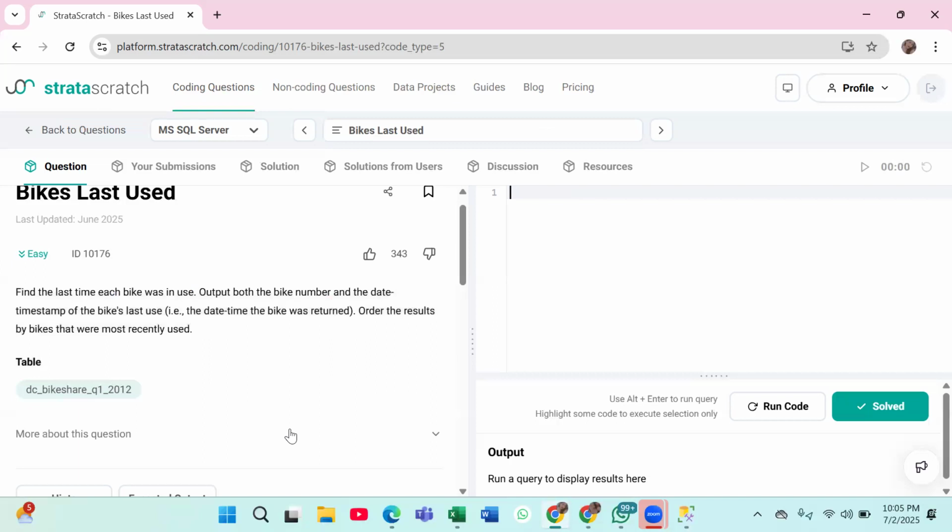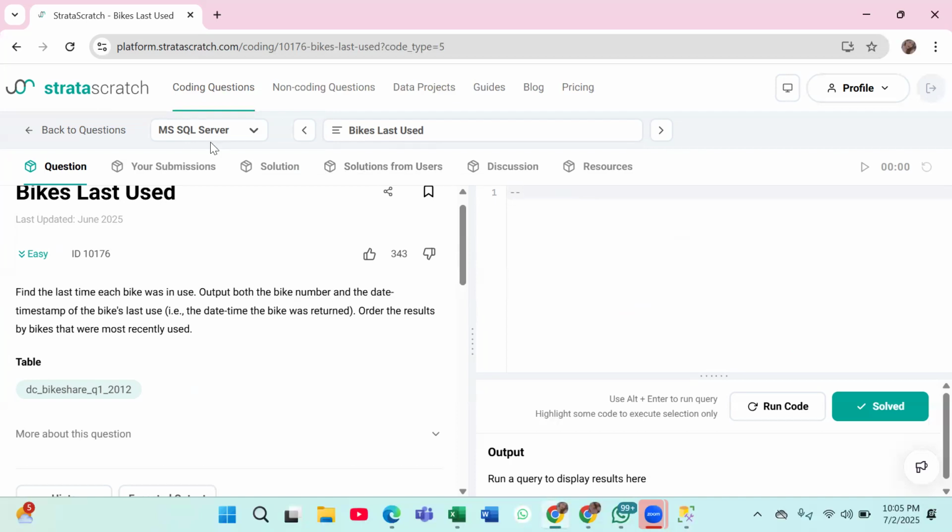Yeah, okay, sure. It is basically asking that the output should be the bike number and the last used bike. Last used bike means the maximum time it is used, right? That's the thing we have done. Correct, he is correct about that.